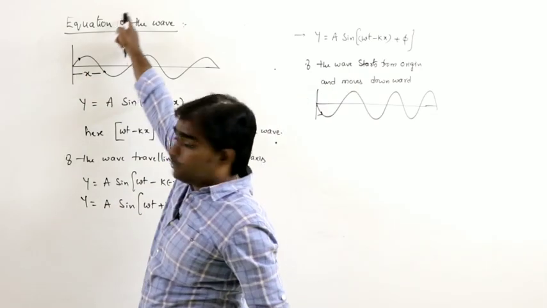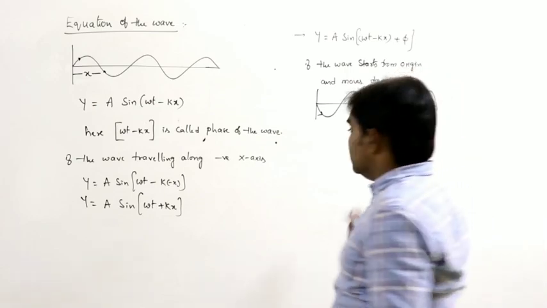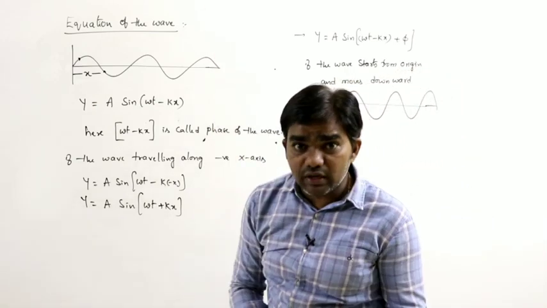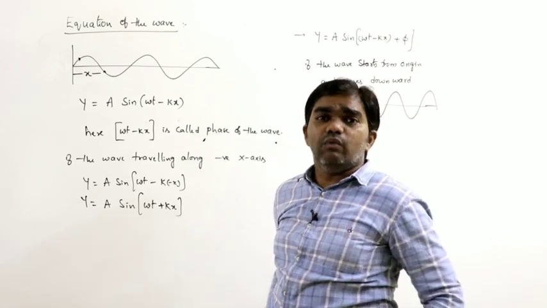Here it is moving upwards and here it is moving downwards. The phase difference is pi. Phi is equal to the angle between the upward direction and the downward direction, which is generally 180 degrees.